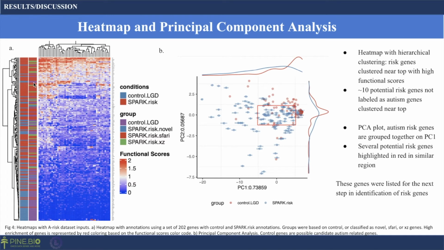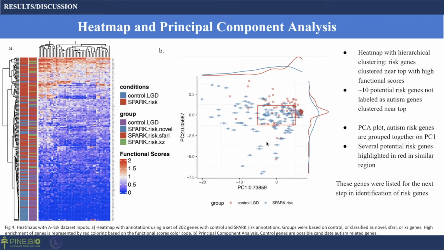However, 10 genes listed were not already labeled as autism genes, and they were also clustered near the top, and you can see this with the purple and blue coloring. And this means that they can potentially serve as candidate autism risk genes.